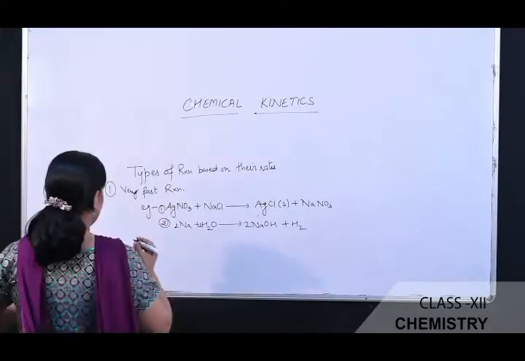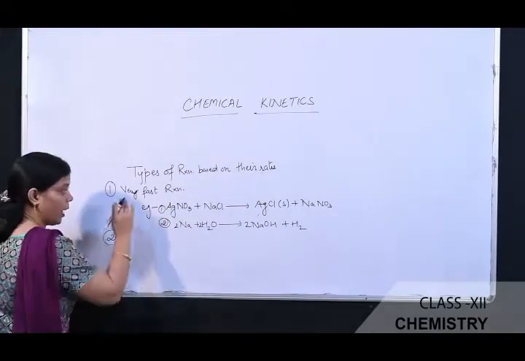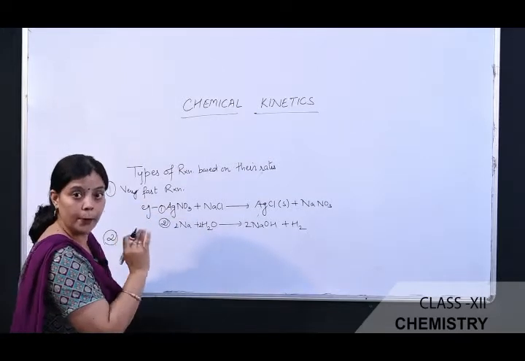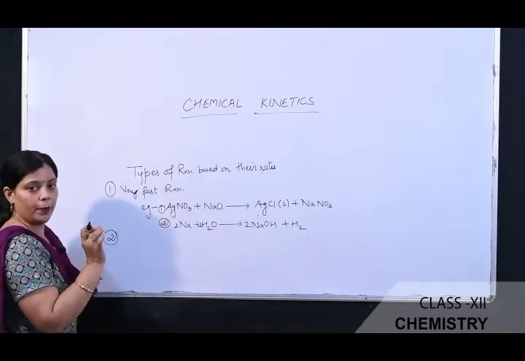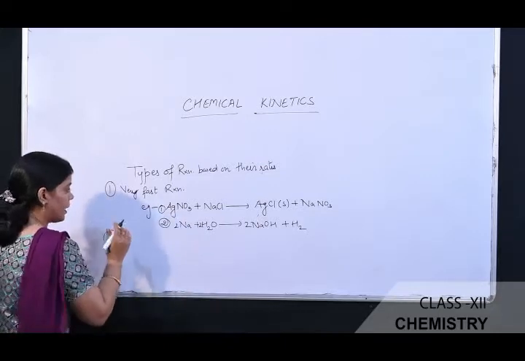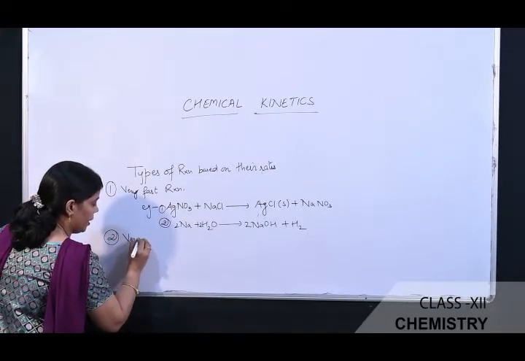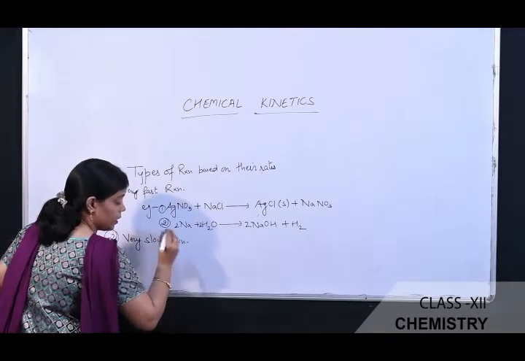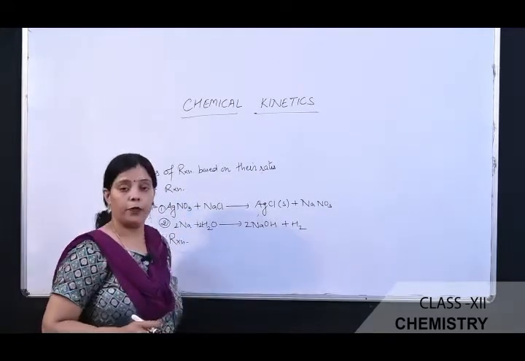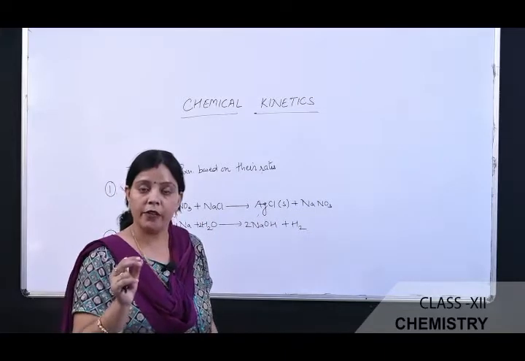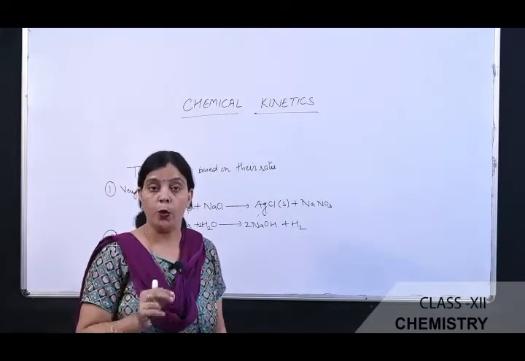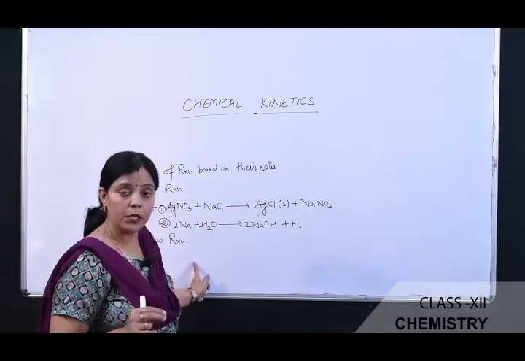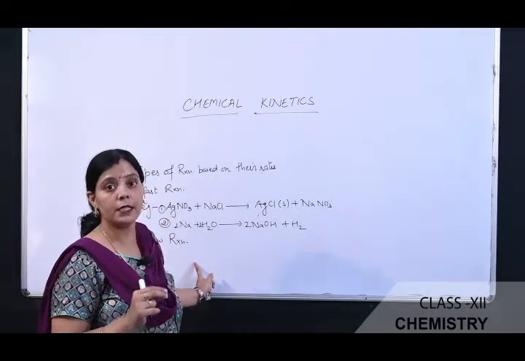The second type, this classification being based on the rate of a chemical reaction: when the rate of the chemical reaction is very slow, that chemical reaction comes under the category of very slow reaction. In that type of chemical reaction, the reaction rate is very slow. That type of chemical reaction may require months or even a year for its completion.